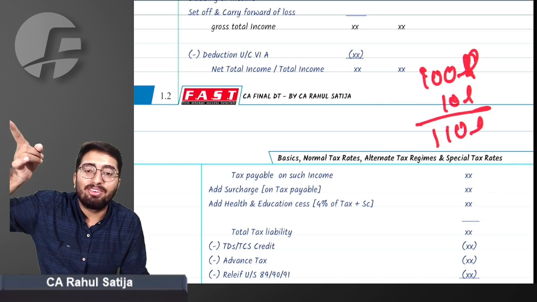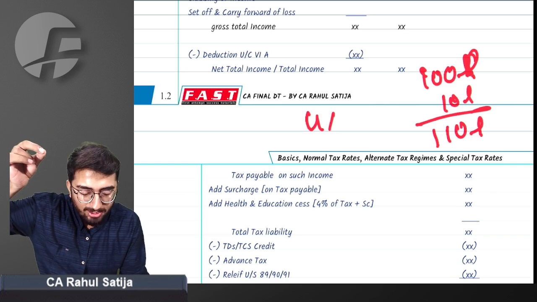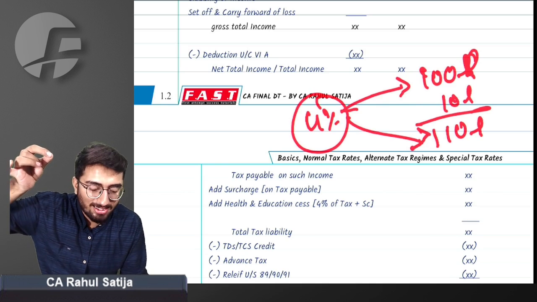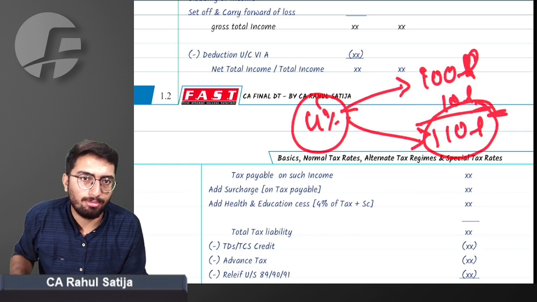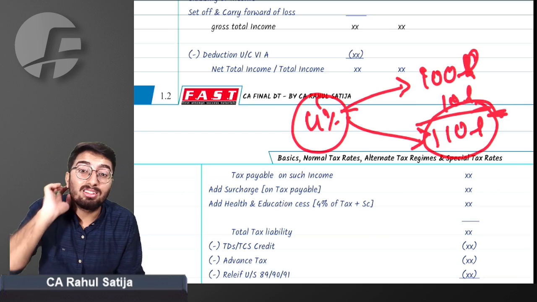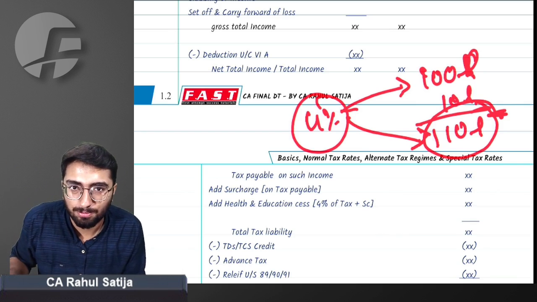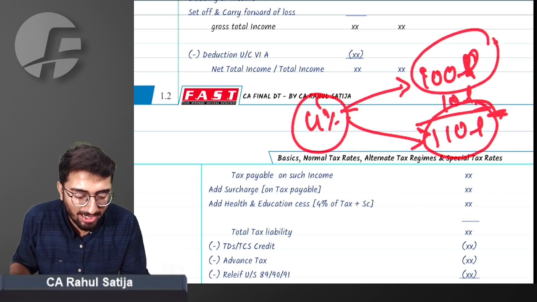So tax plus surcharge is 110 lakh rupees. Now, will the 4% education cess be added on 100 lakh or 110 lakh? The right answer is that 4% education cess is added on the tax plus surcharge amount. Ultimately, there is compounding of tax. Did you understand? We are being taxed again.